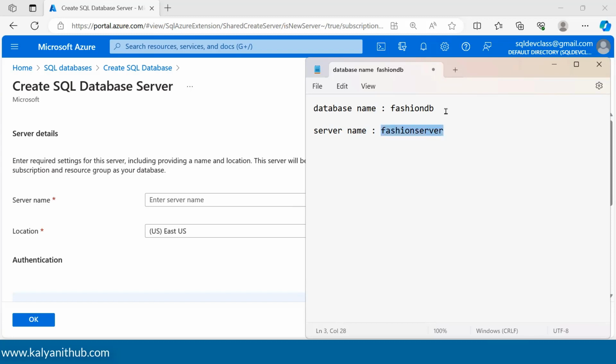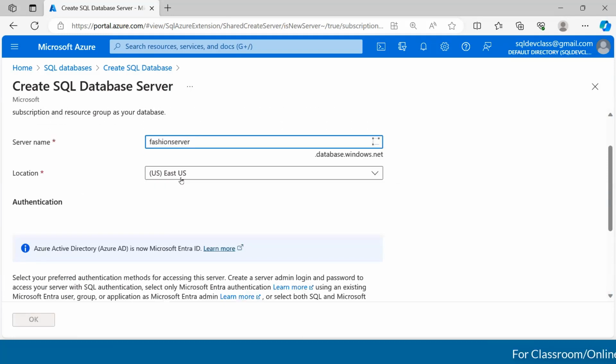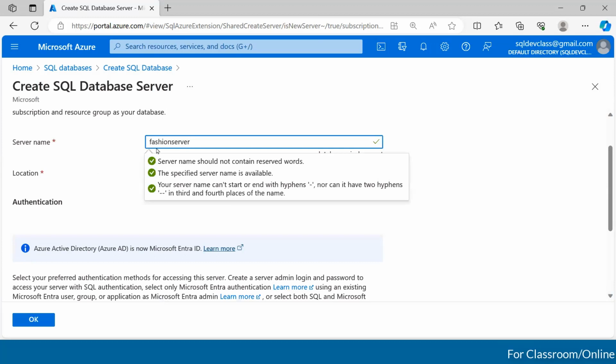Sorry, even the server name does validation. There are 3 validations. One, again, no reserved words. You cannot have 2 servers with the same name in the Azure subscription. So that is also passed.